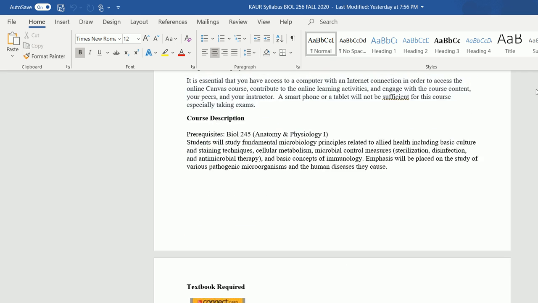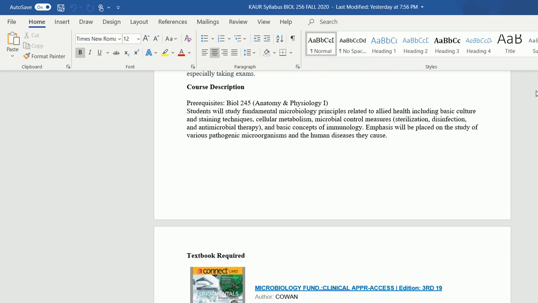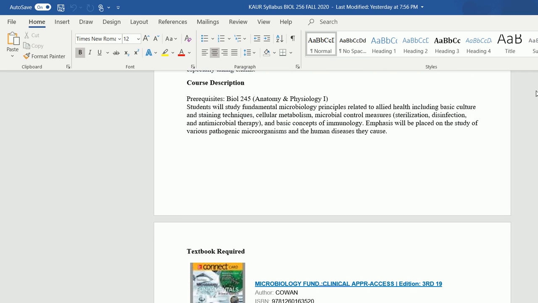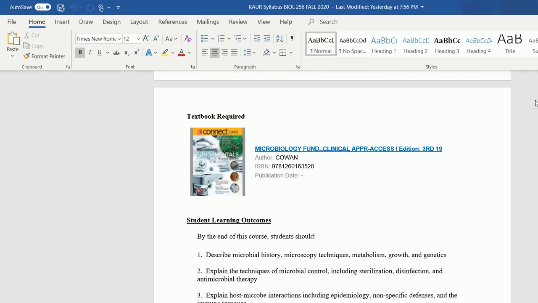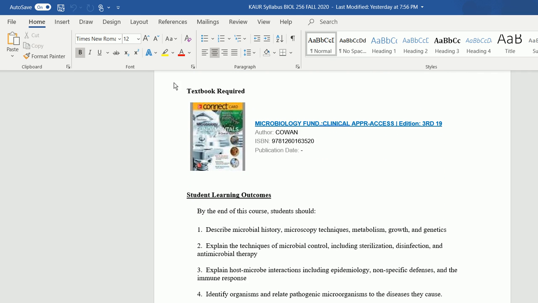So, course description. In this course, we are basically going to talk about some of the basic principles in microbiology, as well as some of the infections of different systems which are caused by microorganisms. And this is the book which you need to buy, and you need to buy the Connect code for this book.